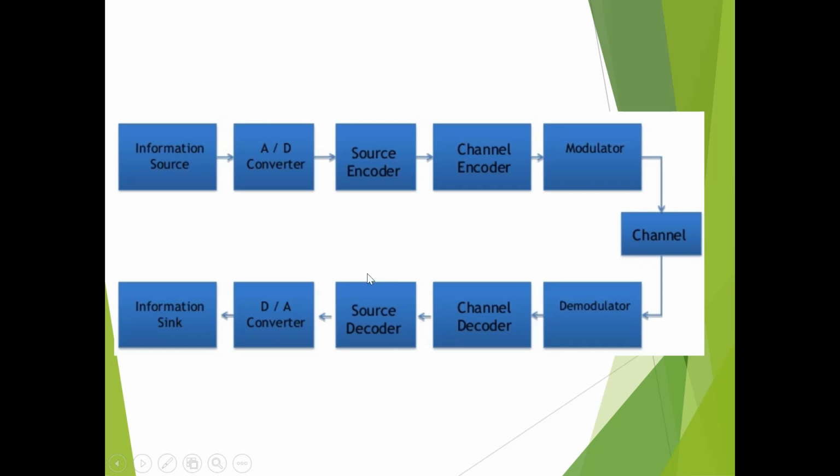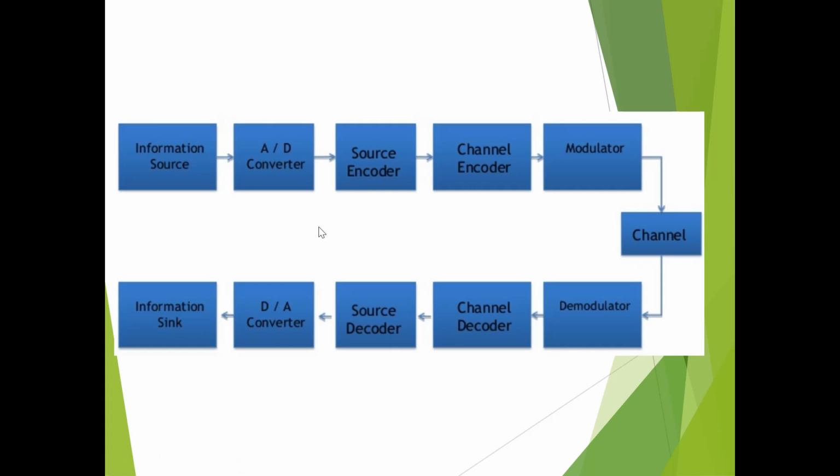Here is the block diagram of a digital communication system. We can find a number of blocks in the transmitter as well as in the receiver. The information source is the first block, second is the A to D converter, then third is the source encoder, channel encoder, then modulator, and the output of this transmitter is given to the channel, and then it is applied to the receiver section. In that you will have the demodulator, channel decoder, source decoder, D to A converter and information sink.